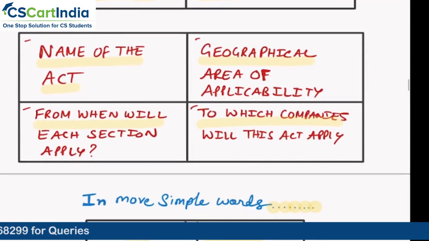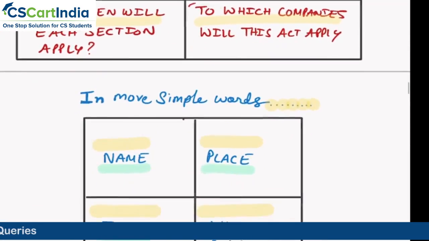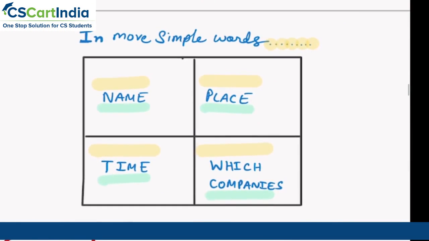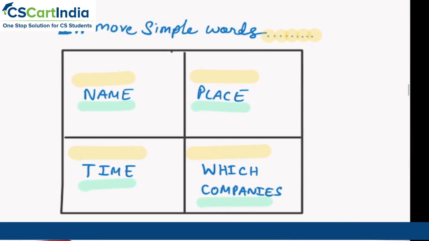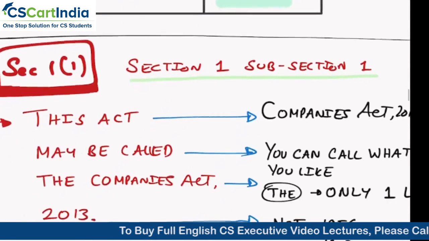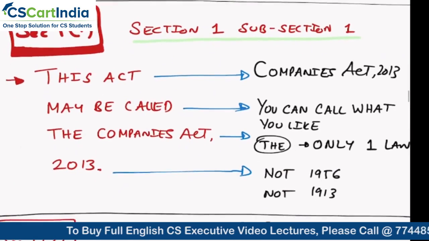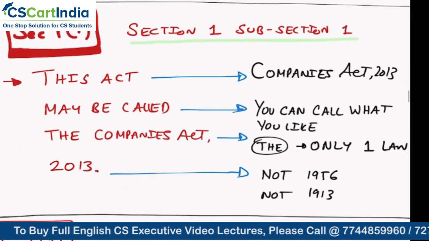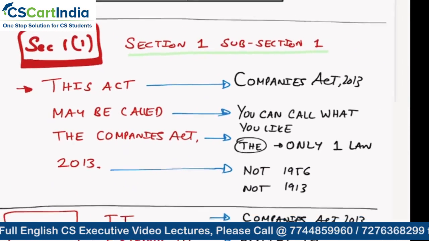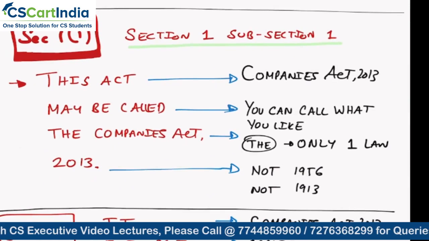So we talk about all these 4 aspects. In more simple words, if I have to say, section number 1 talks about the name, place, animal, thing. No, it is not name, place, animal, thing. The name, place, time and to which companies this Companies Act applies. So what is the name, what is the place, what is the time, and which are the companies which this applies to. So now let us come to the proper understanding so that you will know what is section number 1.